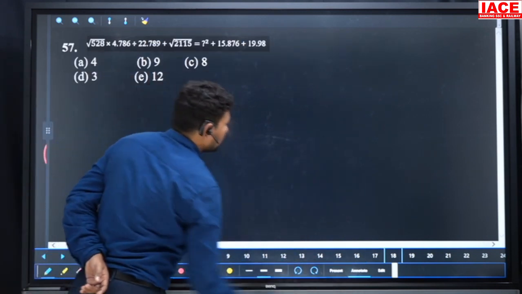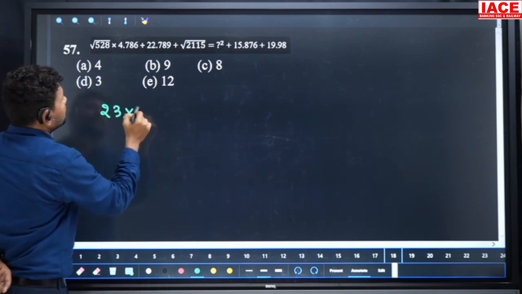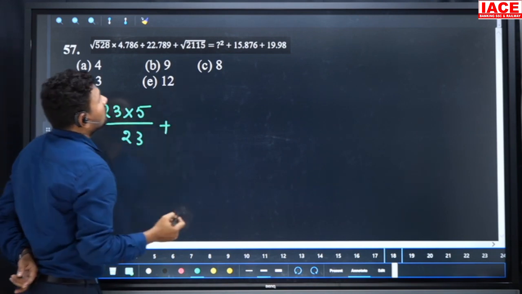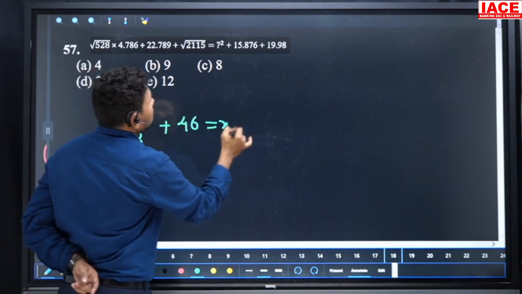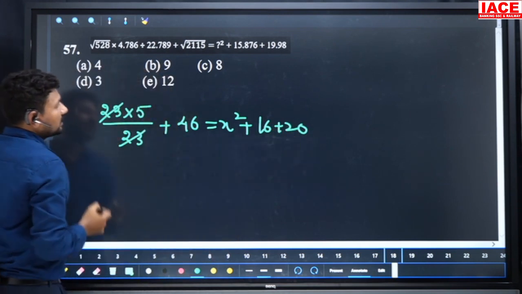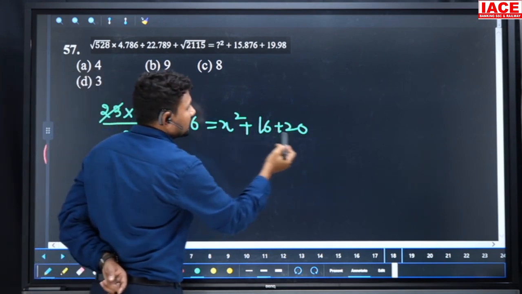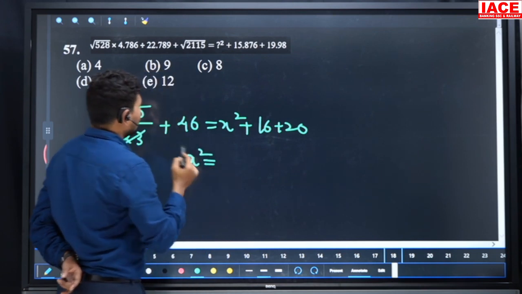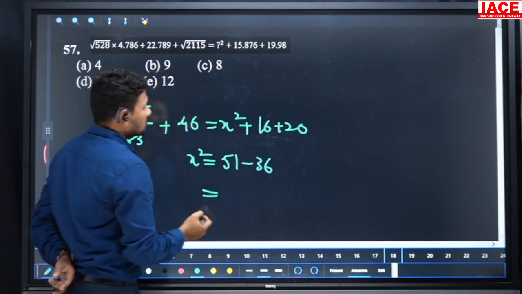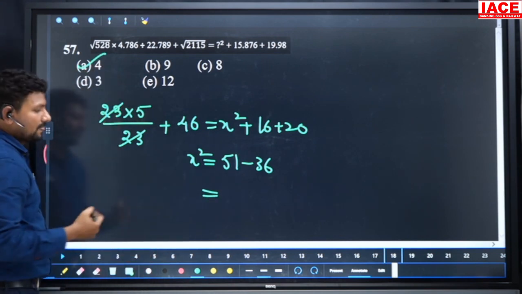Next, root of 528 they are given. Root of 528 we can write as 23 into 4.76, we can write 5 divided by 22.78, we can write 23 plus root of 2116. It is equal to 46 plus x square. So 16 plus 20, 16 plus 20 value is 36. And here 23 cancels. 46 plus 5 is 51. From 51, what value is subtracted? 36. So x square is equal to 46 plus 5, it is 51 minus 36, which is equal to 15. X square is equal to 15 and x is equal to what? Root of 15 means approximately we will get option 4. 4 square is 16.